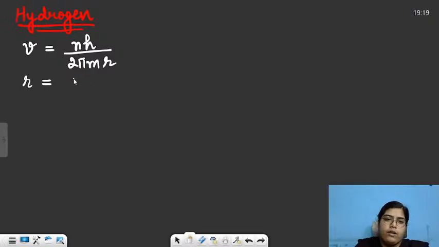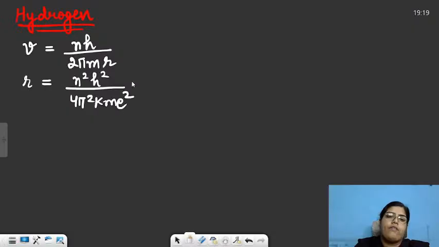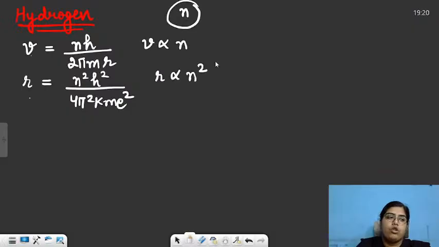The radius of orbit formula was n square h square divided by 4 pi square k m e square. What you have to remember, you don't have to remember the entire formula. You just have to remember the relationship of each variable on the LHS, like V in the first formula and R in the second formula, with n. n is the number of the shell. If I'm talking about the first shell, I'll keep the value of n as 1. If I'm talking about the second shell, I'll keep n as 2. So velocity is directly proportional to n, and radius is directly proportional to the square of n.